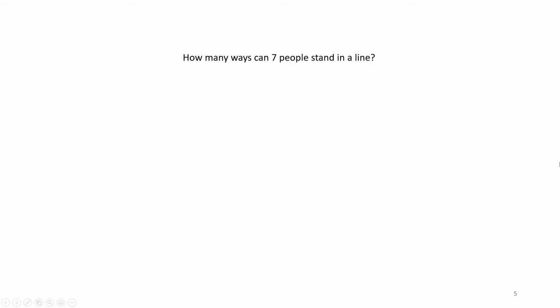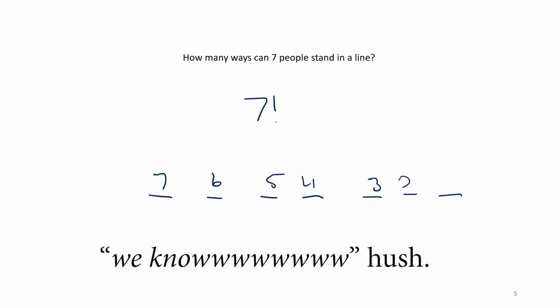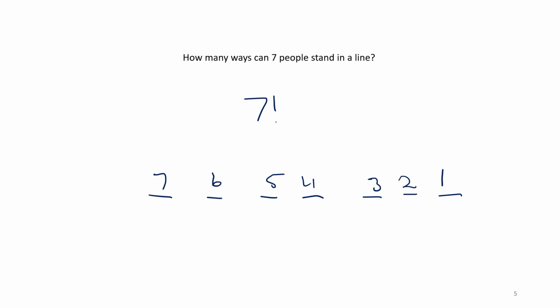All right. How many ways can 7 people stand in a line? This is asking something in which order matters. We only have 7 people. If this was a combination, it would be 1. 7 people can stand in a line, and as a combination, there's only one possible combination. But we want to know how many ways can they stand in a line, and this is implying order matters. And this is just 7 factorial. Much like filling in the slots from last week, it's just 7, 6, 5, 4, 3, 2, 1, multiply them all out. Pretty easy. There might have even been a problem on your focus quiz that was exactly like this.